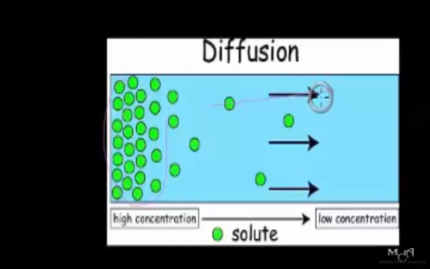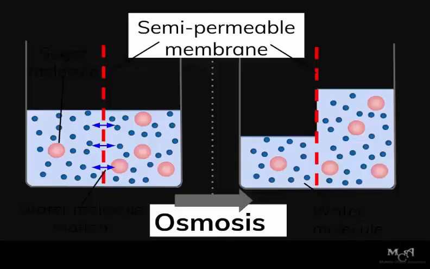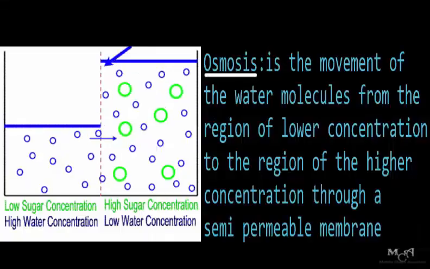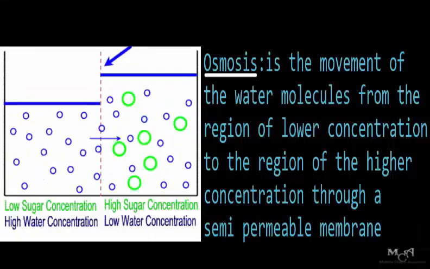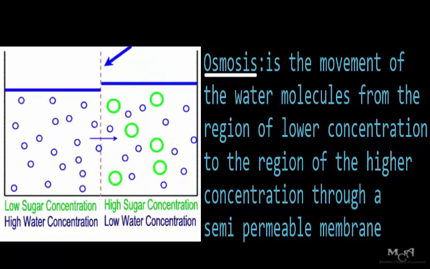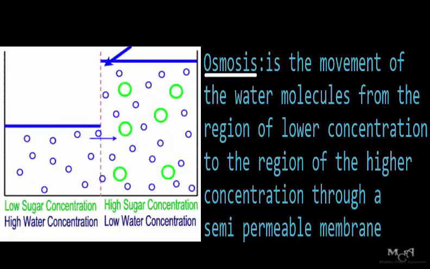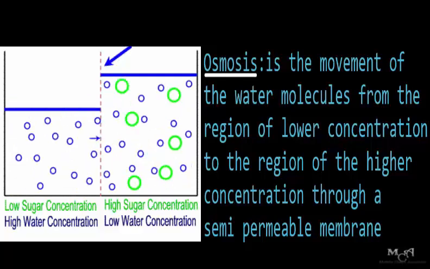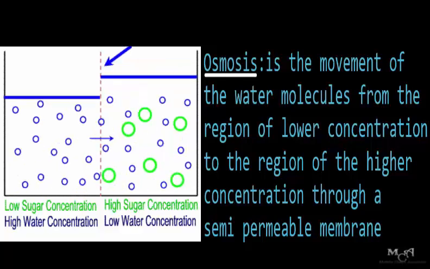The second natural phenomenon we'll be looking at is what we know as osmosis. One significant difference between osmosis and diffusion is that osmosis requires a semi-permeable membrane for it to occur, and it only occurs in liquid molecules. What then is osmosis? Osmosis is the movement of water molecules from the region of lower concentration to the region of higher concentration through a semi-permeable membrane.